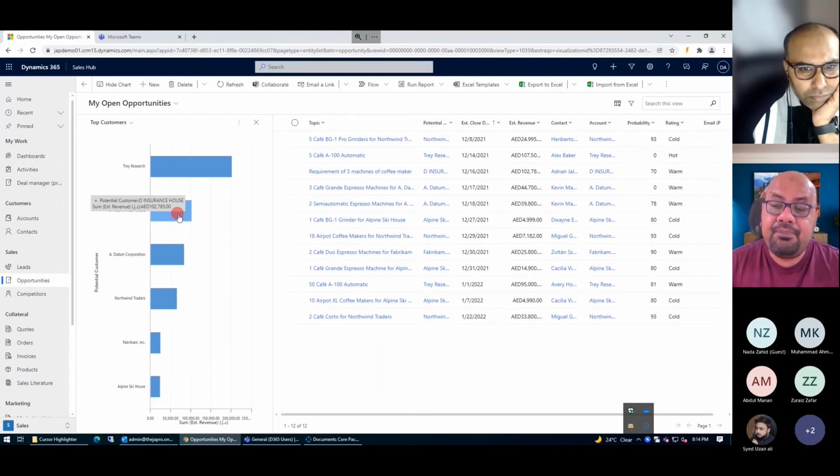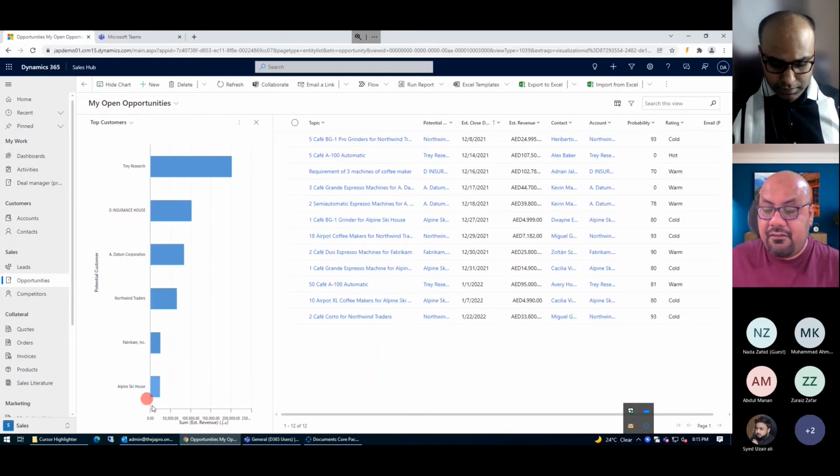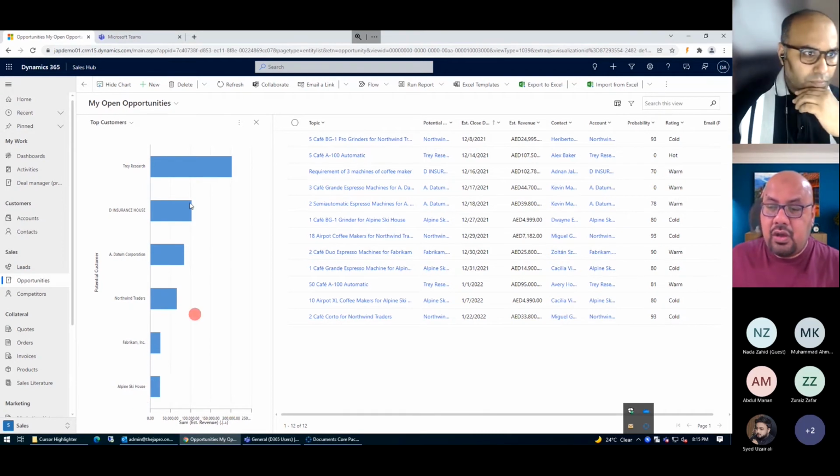But the thing is, it's not necessarily a small number. It could be millions or billions, whatever number series you are using in the sales transactions that are formulating. So it totally depends on the revenue cycle that you are going to generate. But the system will help you to see the different slabs here. On the left side, I'm able to see all of my customers, and below, I am seeing the range. At the top, I can see Trade Research is one of my most potential leads that I need to work on.